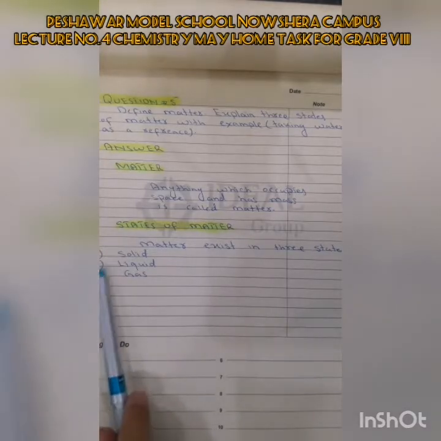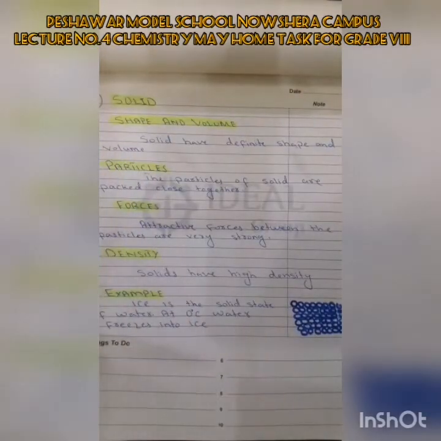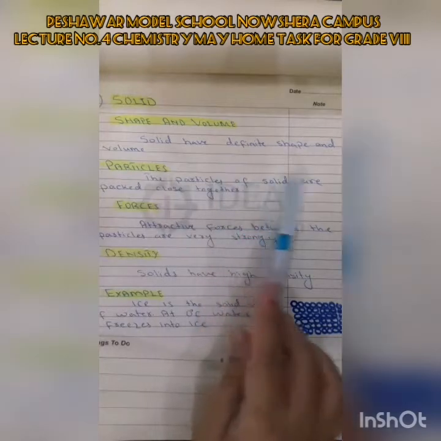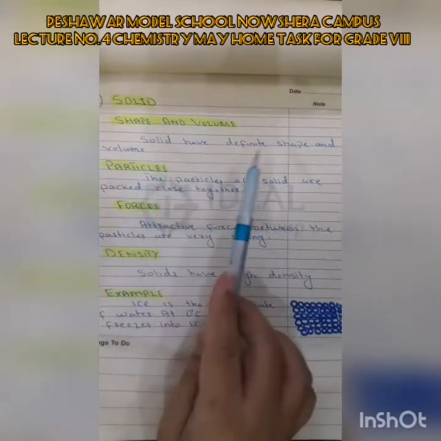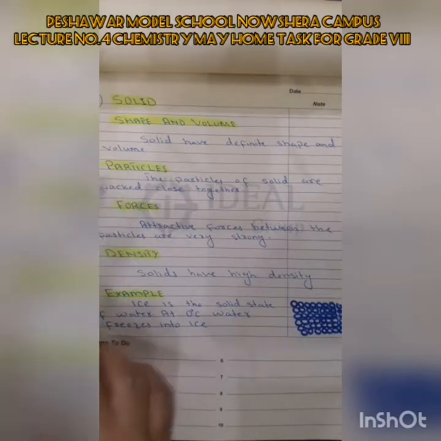Matter exists in three states: solid, liquid and gas. Number first is solid, and these are the properties of solid. Solids have a definite shape and volume. It means that the shape and volume of a solid are fixed. They cannot be changed.